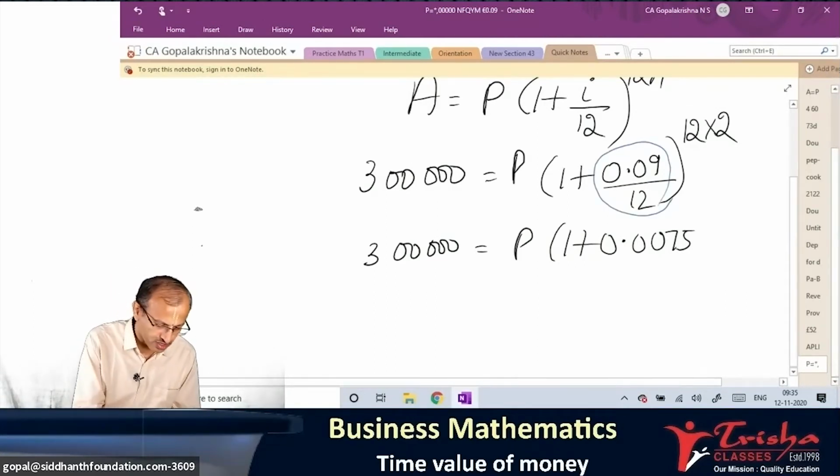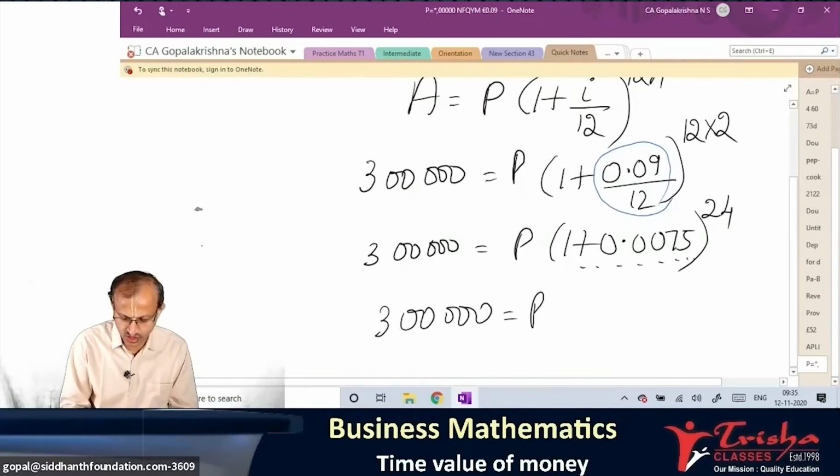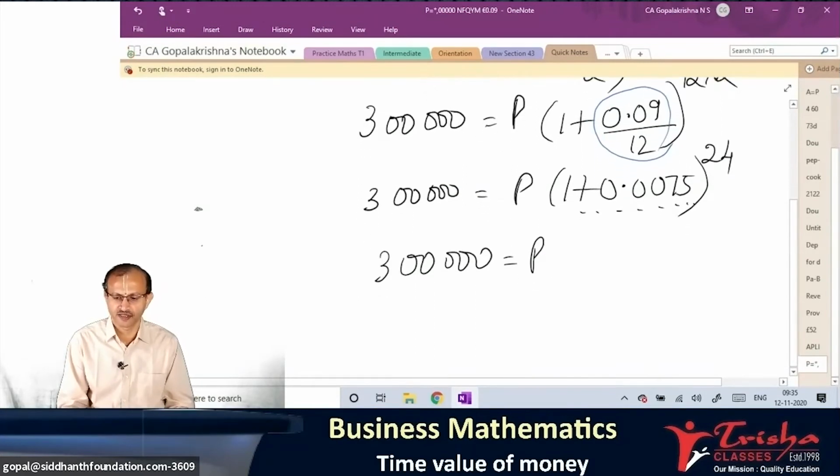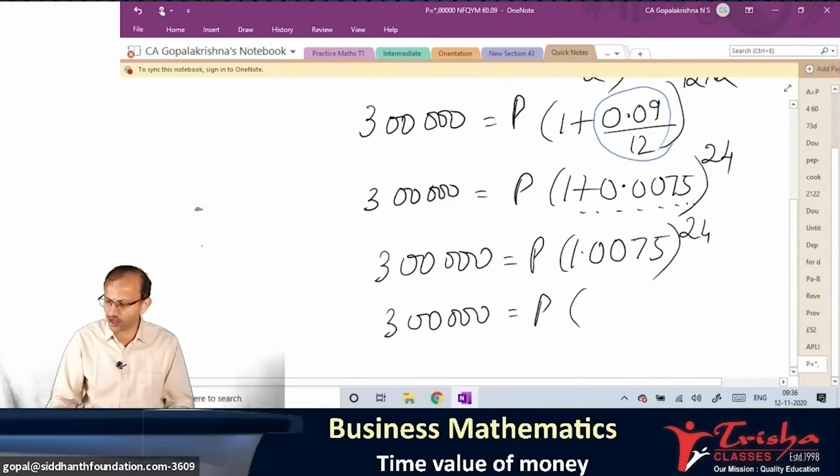Is that right? Okay, super. To the power 24. 3 lakh P, 1.0075 to the power 24. What is your last answer there? So it's basically 1.0075 to the power 24. 3 lakh P into what is the value of 1.0075 to the power 24?